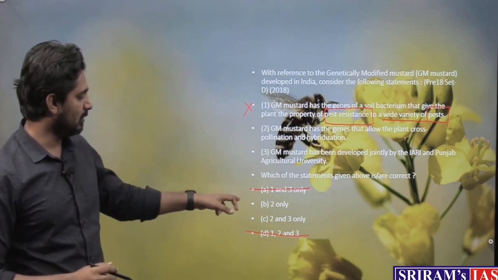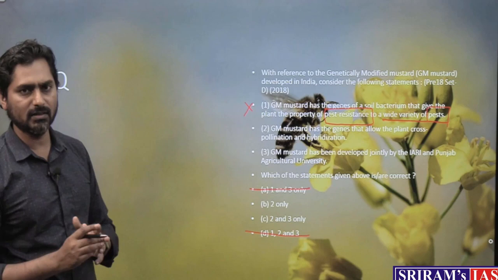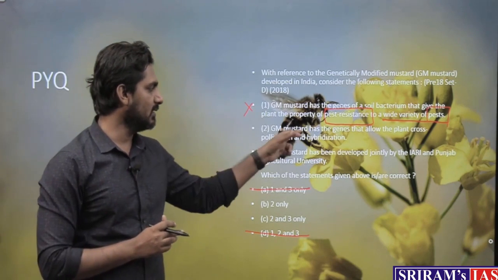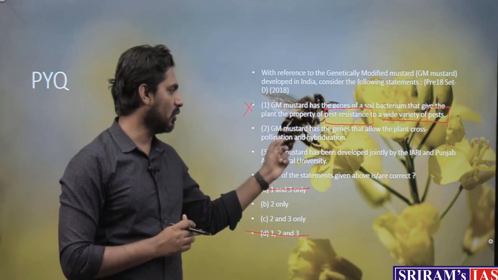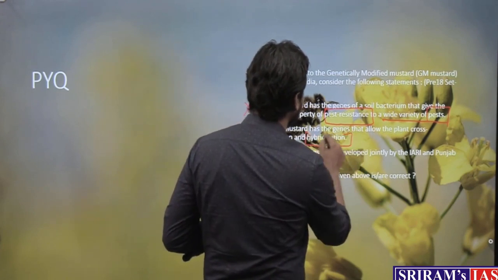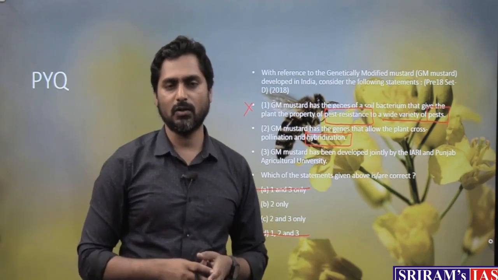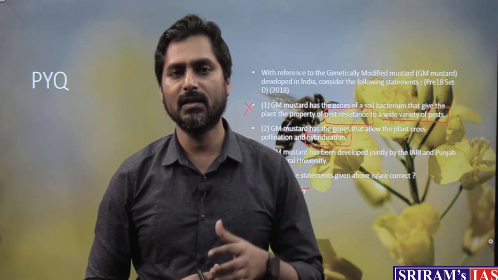So you are left with option B and D, 2 only, and 2 and 3 only. So we will check for the second statement. GM mustard has the genes that allow the plant cross pollination and hybridization. Yes, this is true. We want to make it cross pollinating so that it becomes hybrid. What is the advantage of hybrid? Hybrid means that it has increased genetic diversity. Because of the increase in genetic diversity, the yield also increases.